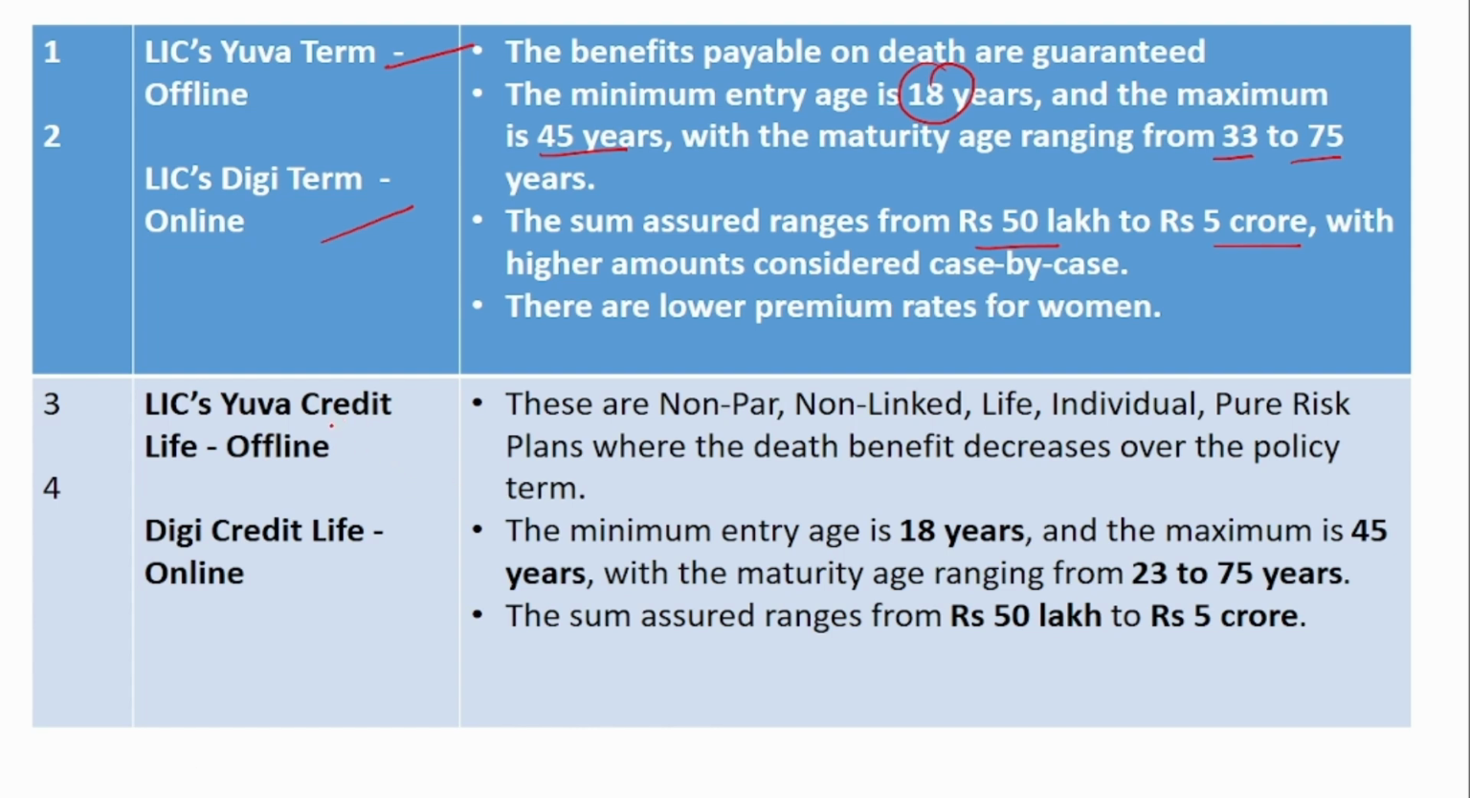The third and fourth are LIC UR Credit Life, offline, and Digi Credit Life, which is provided online. These are non-par, non-linked, and here the death benefit decreases over the policy term. Here also the minimum entry age is 18 and the maximum is 45. In the previous case also the maximum was 45 and here also it is 45. And the maturity age range will be between 23 to 75. The sum assured range is also between 50 lakh to 5 crore. So these are the 4 products. 2 are available in offline mode and the rest 2 are available in online mode.